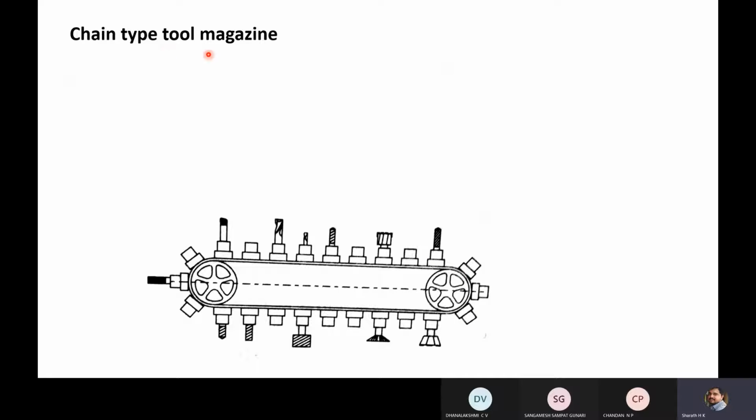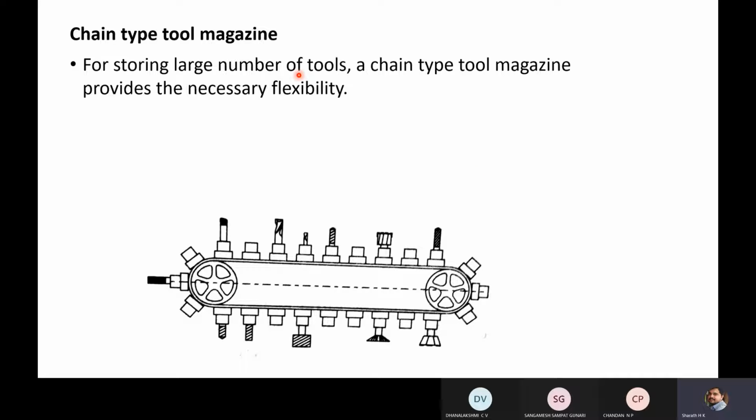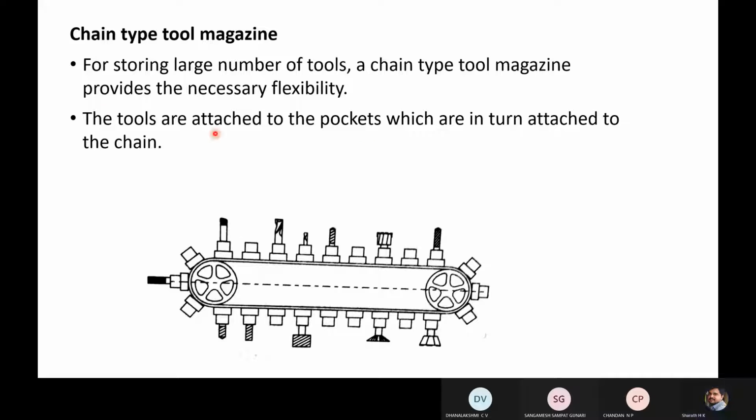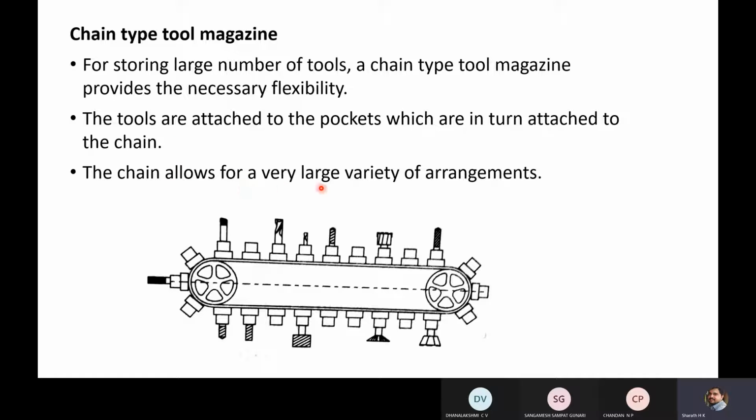Next, the chain type tool magazine. If you want to accommodate a large number of tools, you can go for a chain type tool magazine. For storing a large number of tools, a chain type tool magazine provides the necessary flexibility. The tools are attached to the pockets, which are in turn attached to the chain. The chain allows for a very large variety of arrangements. This is one such arrangement. It is like a conveyor.